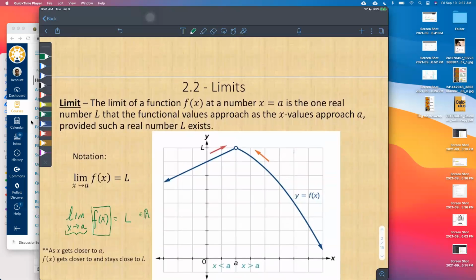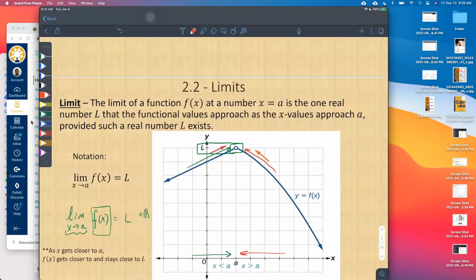Okay, so the way that I like to show this sometimes is, as we go, let's say from the left side, because we plug in values of x into our function, and then we get y values out of our function. So what is our function doing? On the left-hand side, it looks like it's approaching this y value, right? In this case, it's L. Now, what about on the right-hand side? What is the function doing on that side? As we go from the right-hand side, I'll do it in red, as we get closer and closer to a, what is the function doing? Well, it's going this way.